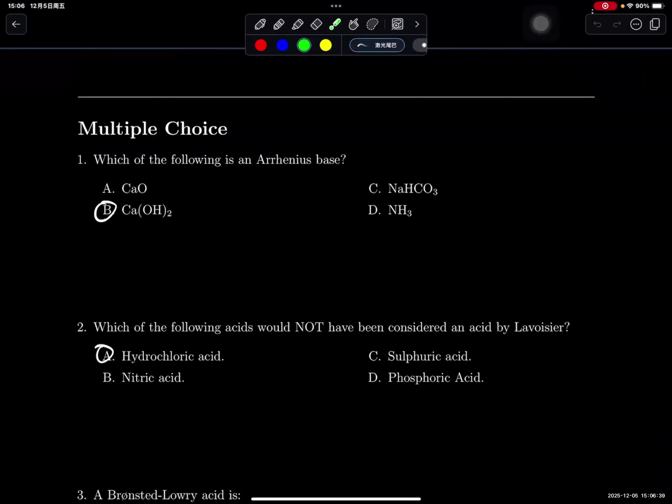For the multiple choice, question 1, which of the following is an Arrhenius base? Arrhenius states that bases are substances that will dissolve in water and produce hydroxide ions, and the base itself must contain hydroxide ion. So the only choice here will be B. Calcium hydroxide is an ionic compound made of hydroxide ions.